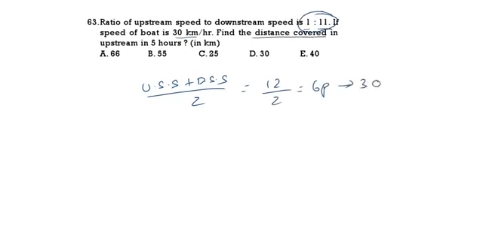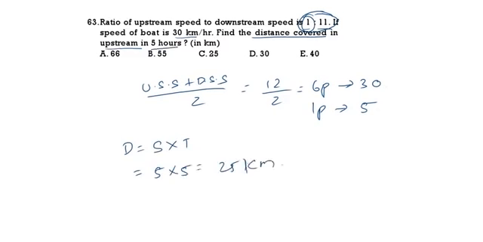Now find the distance upstream. What is upstream speed? 1 part. If 6 parts is 30, 1 part will be 5. Distance formula, speed into time. Upstream speed is 5. How many hours? 5 hours. So what is 5 into 5? 25 kilometers is the correct answer. Option 3, 25 kilometers. See the next question.